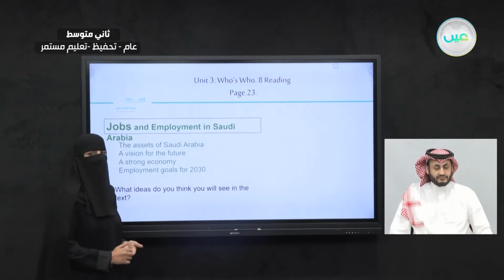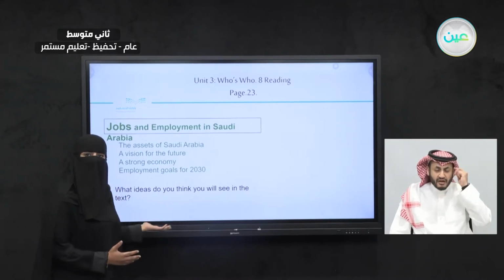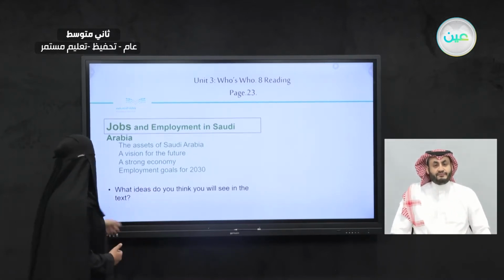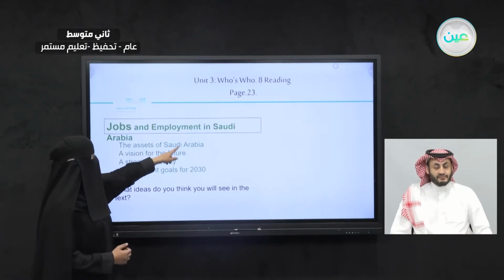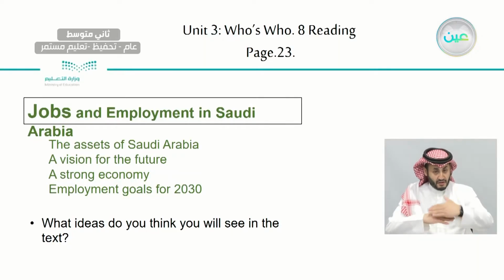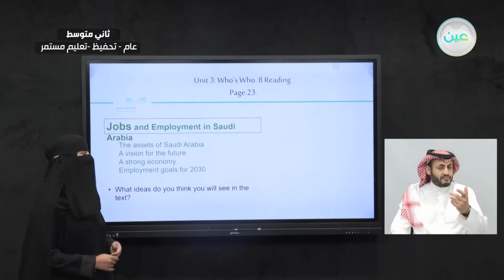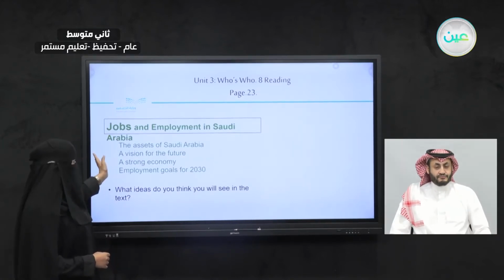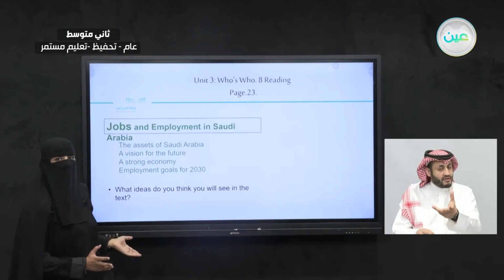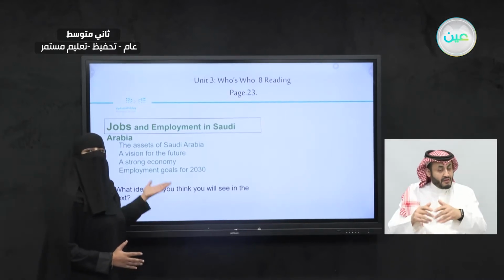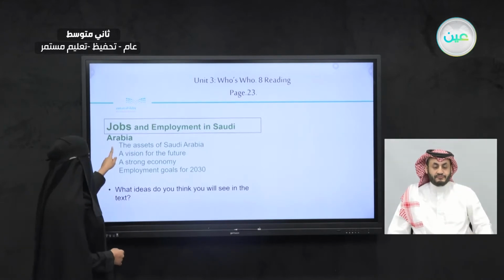I will read the subtitles, and I want you to predict the content of the reading text. The first one: The Assets of Saudi Arabia. A Vision for the Future. A Strong Economy. And the last one: Employment Goals for 2030. So, what do you think the text is going to be about? Most of it is about jobs. In which country? Is this vision for different countries? This is the vision of Saudi Arabia.